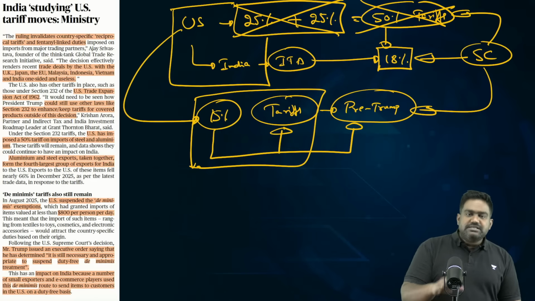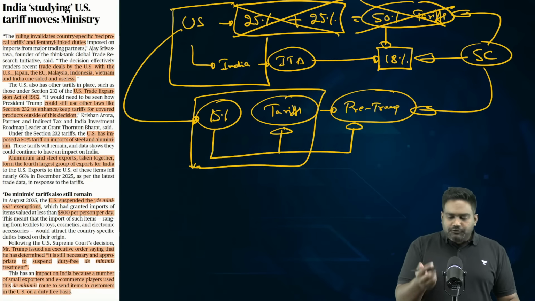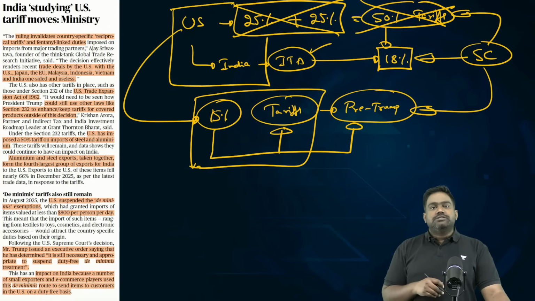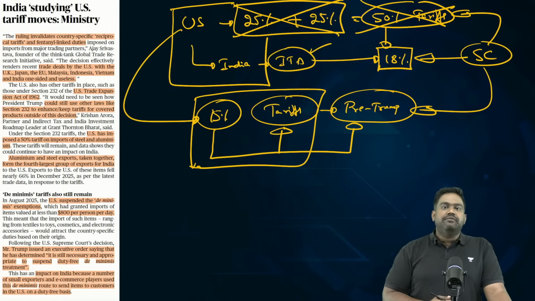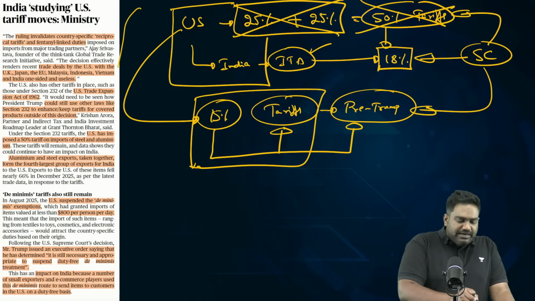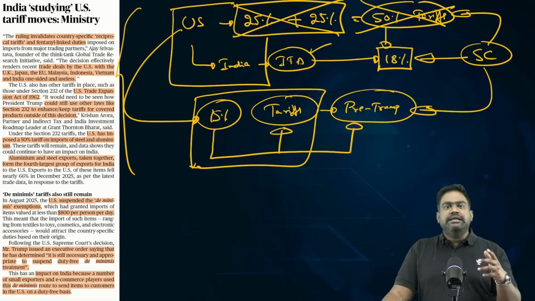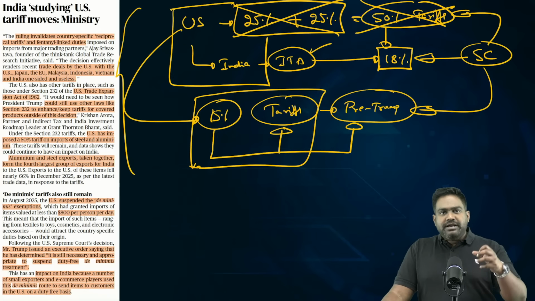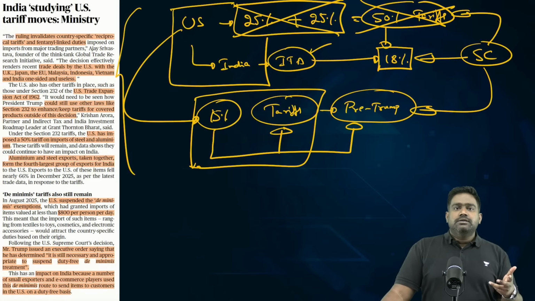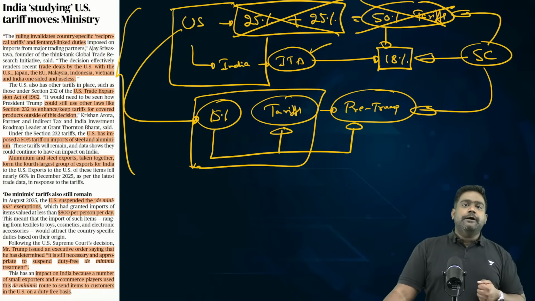But however, there is a bigger concern here. What will happen to all the trade deals? They're as good as useless in a way. The US, which had levied such high tariffs on many trade partners, struck trade deals with all of them. The US had a trade deal with the European Union, with the UK, with Japan, with South Korea, Vietnam, Philippines, then the proposed trade deal with India.